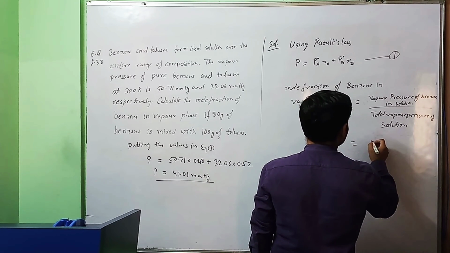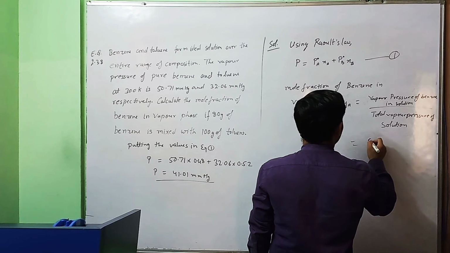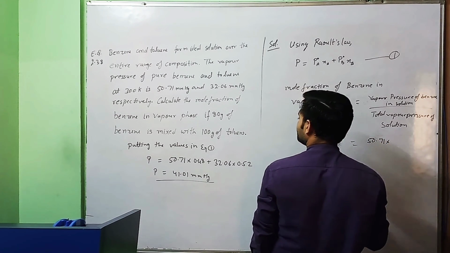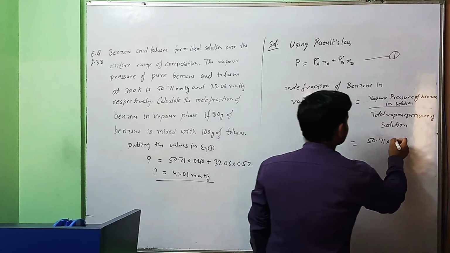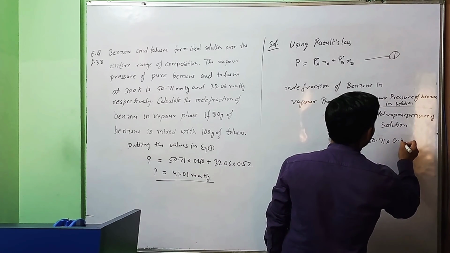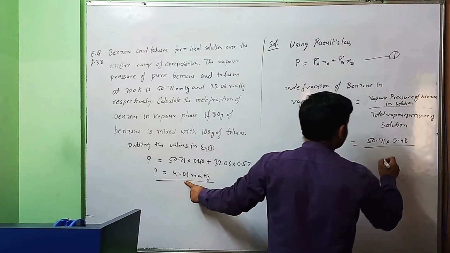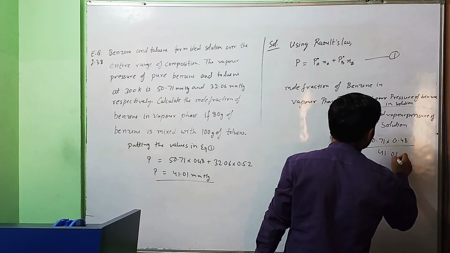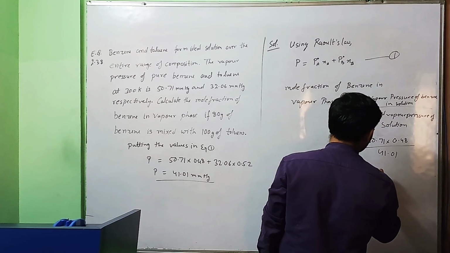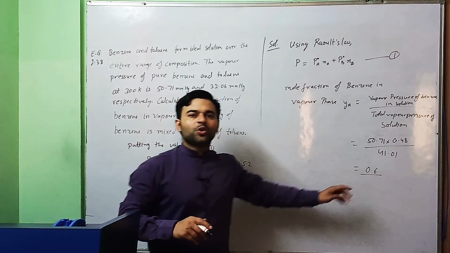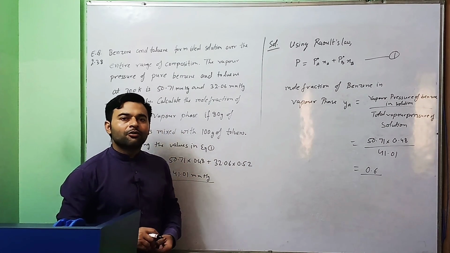Now this will come as 50.71 into mole fraction of benzene in solution, which is 0.48, upon total vapor pressure of solution, which is 41.01. On solving this, you will be getting the answer as 0.6. So this is the mole fraction of benzene in the vapor phase.